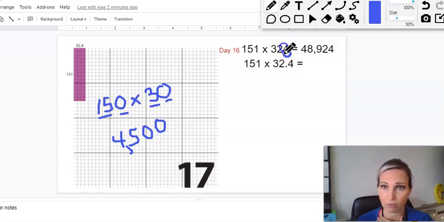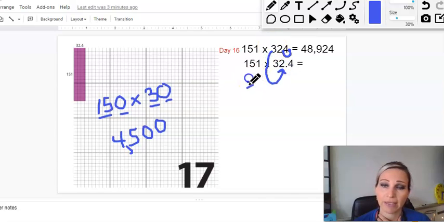So if I jump over once, does it get me there? Yep. Now, if the decimal's here, it's 32 and 4/10. That means that I just divided by 10 to get there because it just moved one place value. All the numbers moved to the right. The decimal moved to the left.